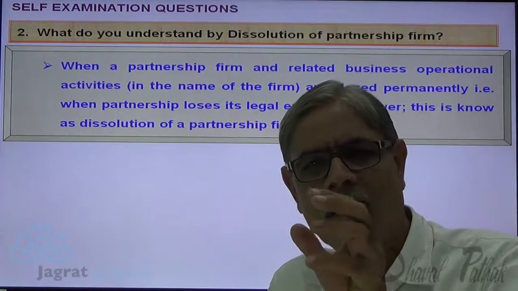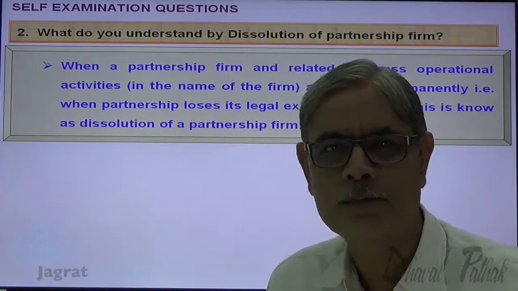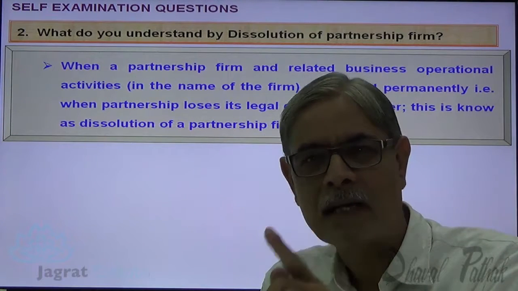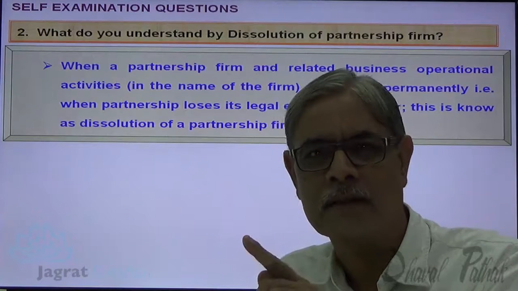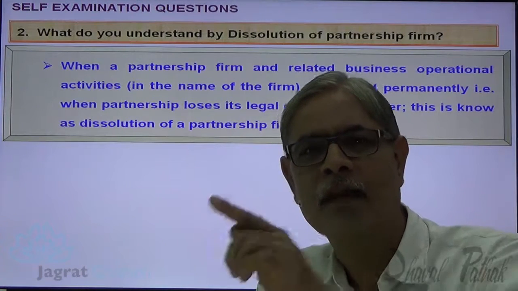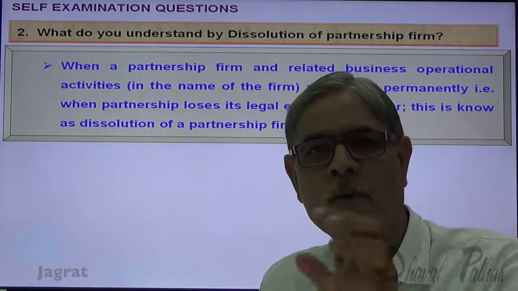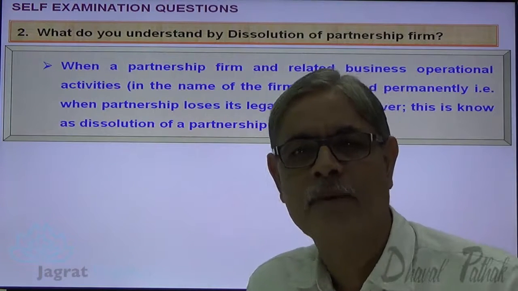Or in another language, if I want to say, if the relations between all the partners as partners comes to an end, is known as dissolution of a partnership firm.